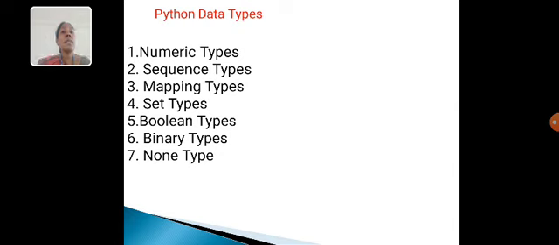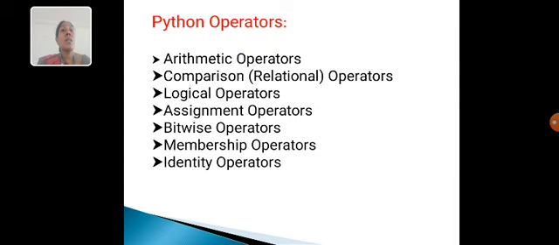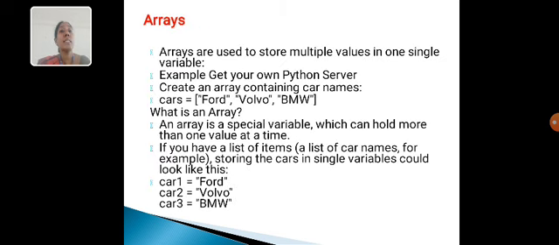Python data types, 7 data types: numeric types, sequence type, mapping type, set type, boolean types, binary types, and none type. Python operators: arithmetic operators, comparison and relational operators, logical operators, assignment operators, bitwise operators, membership operators, and identity operators.